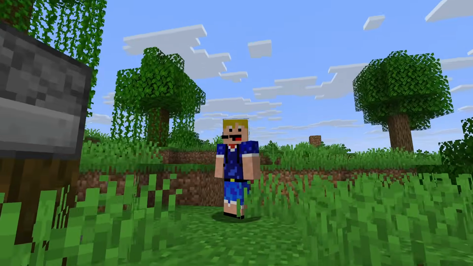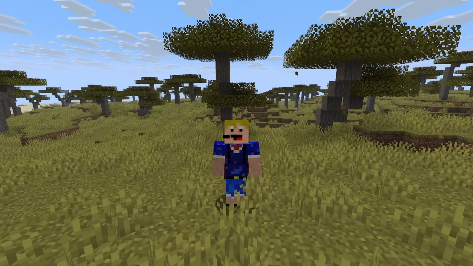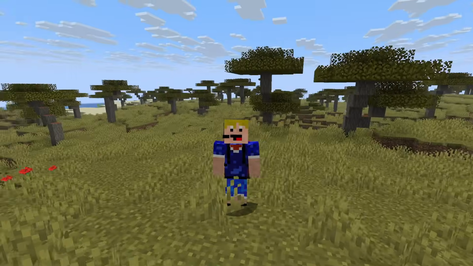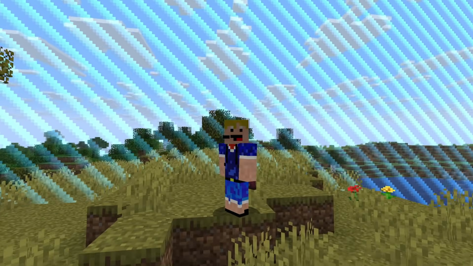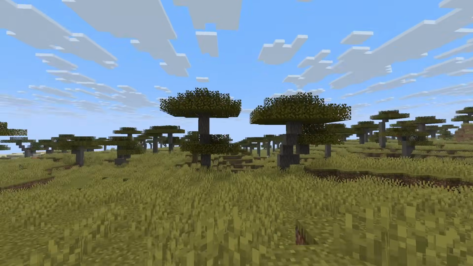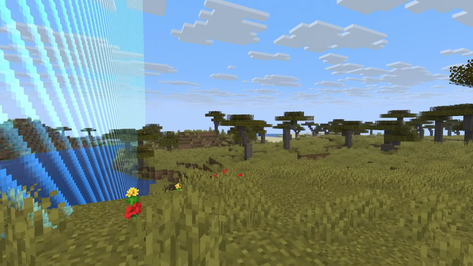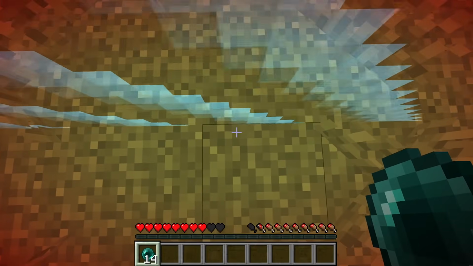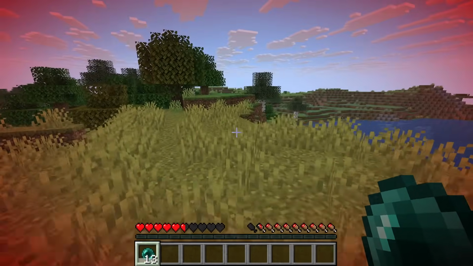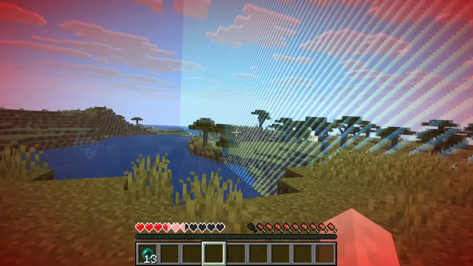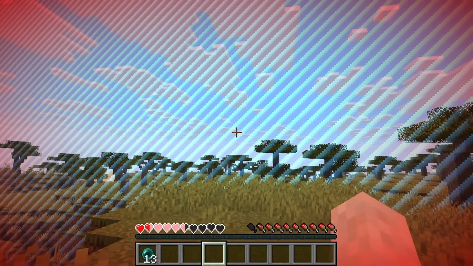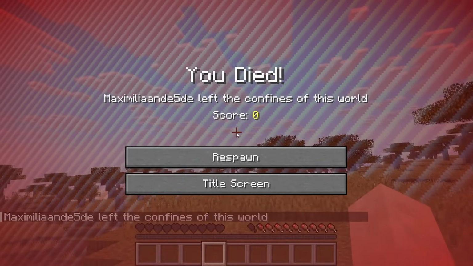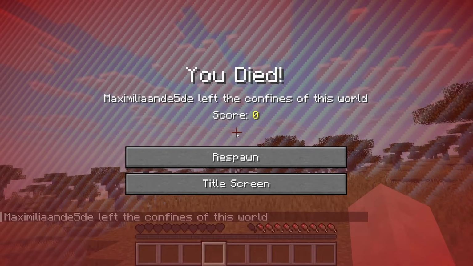And then for the final rare death message of today's video, we've traveled quite a long while because we are near the world border of our world, 30 million blocks away from the center. And here we can get our final rare death message by just throwing an ender pearl down while trying to walk through the world border. And we can walk through and we take damage outside of the world border and we get the final death message, which is player left the confines of this world.